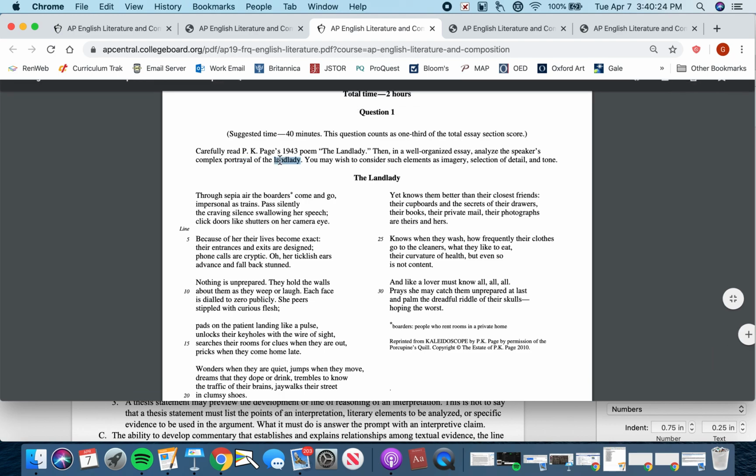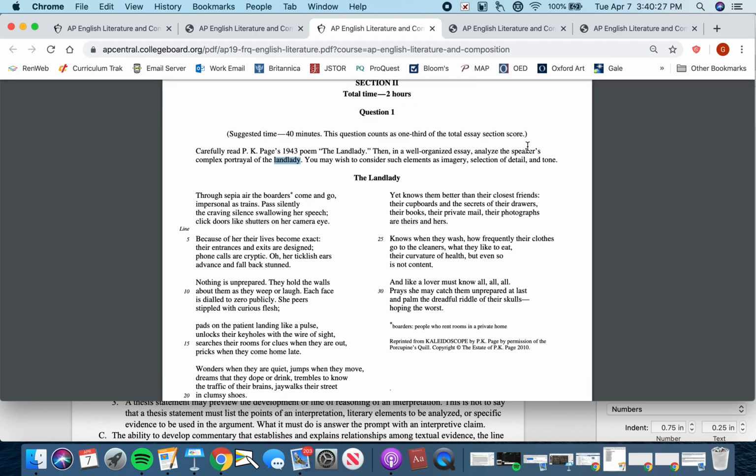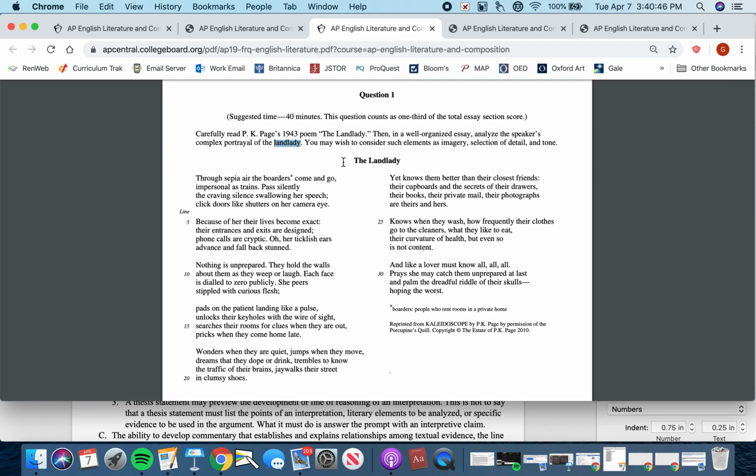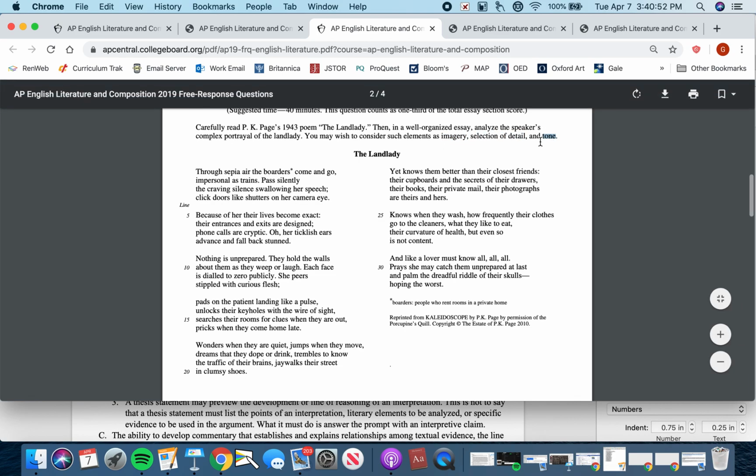Interestingly, the prompt is basically asking you to do a character analysis of the landlady, who the prompt implies is complex, has a nuanced perspective, and the speaker has a nuanced attitude or tone towards this individual. Then they say you might want to consider elements like imagery, selection of detail, and the tone or attitude of the speaker. Obviously, that makes a lot of sense.